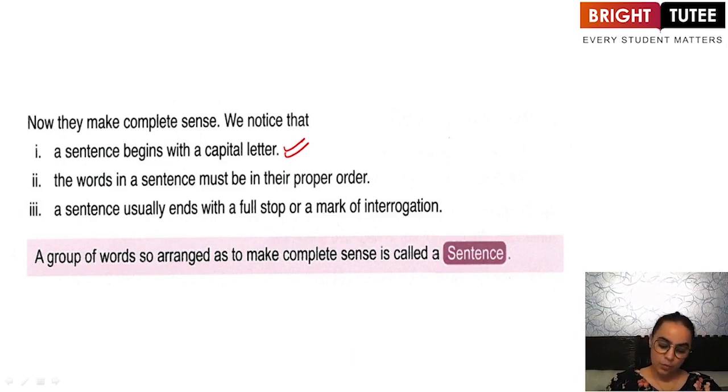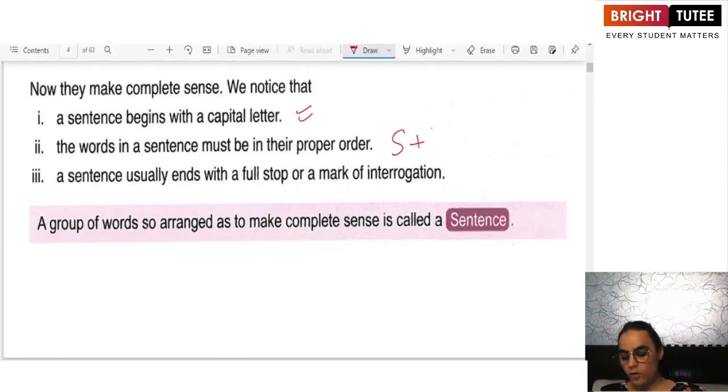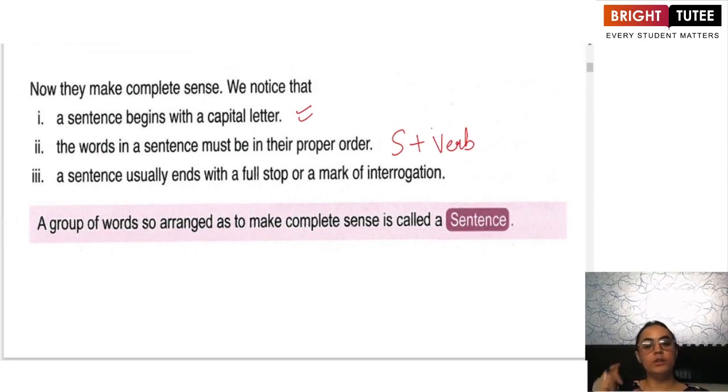Second, the words in the sentence must be in proper order. What is the proper order, as I've told you? Subject followed by the verb is how we are going to decide upon the proper order of a sentence. A subject will always be followed by a verb. It may or may not have an object in the sentence.